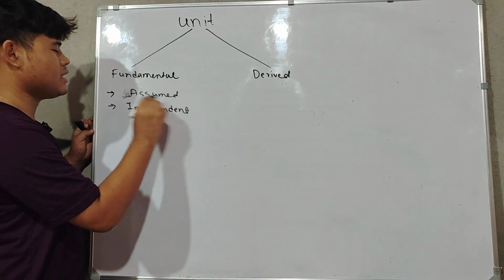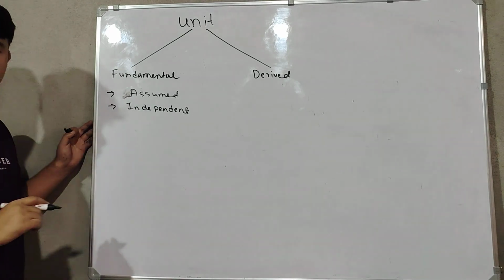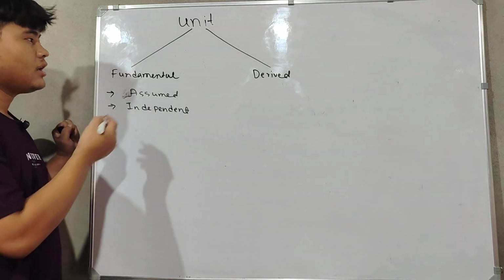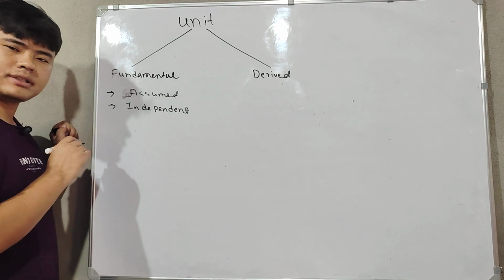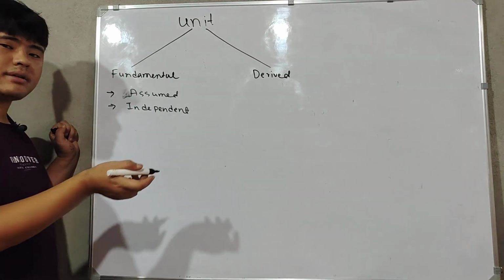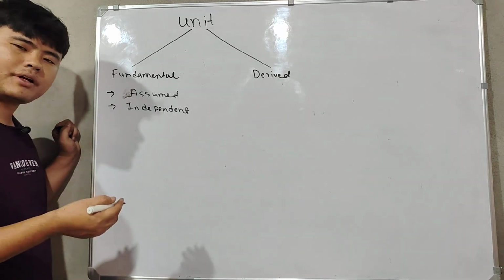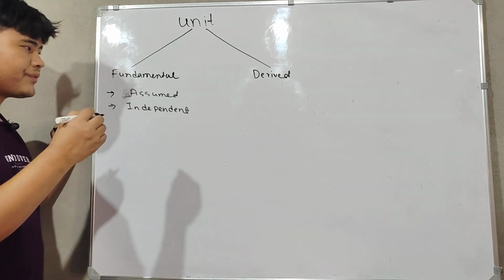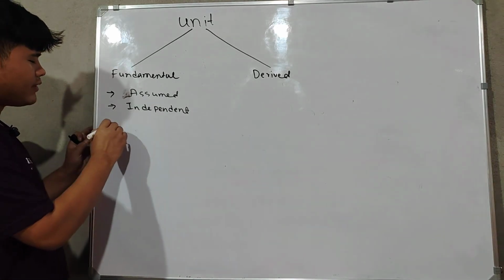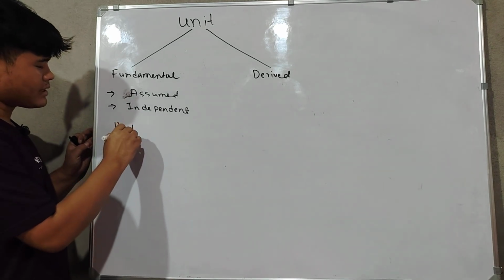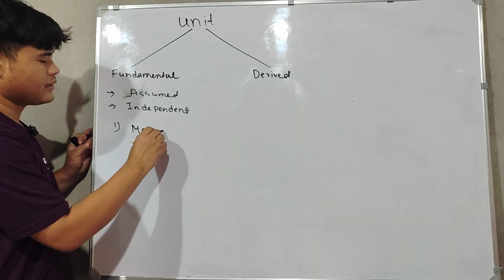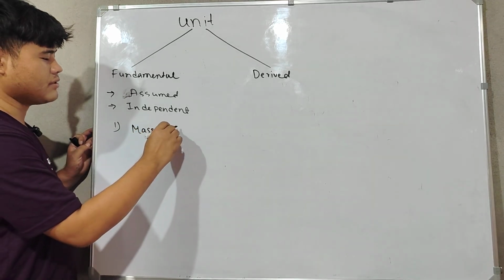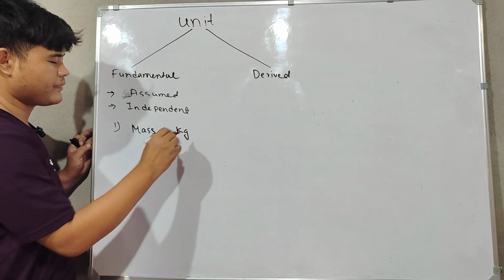Okay, units are independent and units are assumed here. There are 7 fundamental quantities. Let's write them down. What are the 7 fundamental quantities that we have assumed? The first assumed fundamental quantity is mass, whose SI unit is the kilogram.